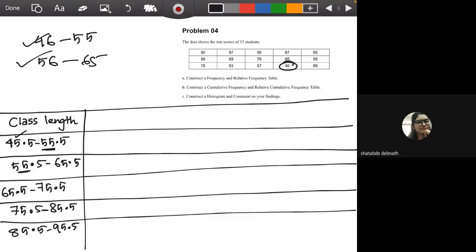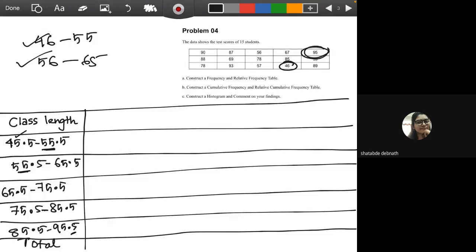Okay, so these are the class intervals with 5 classes, and you can see the highest value in my class interval is 95.5 and our highest value was 95. So all our data have been recorded within 5 classes with the length 10. Any question on class length? Perfect. So now we will do questions A and B in this table.